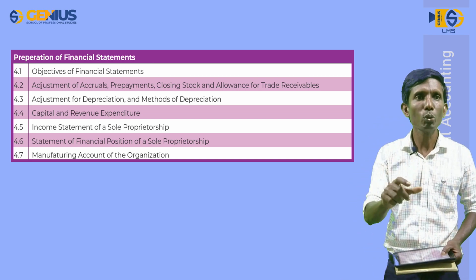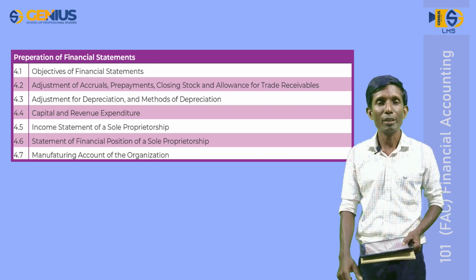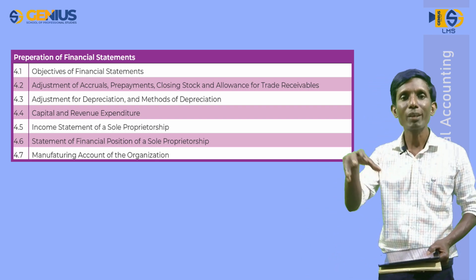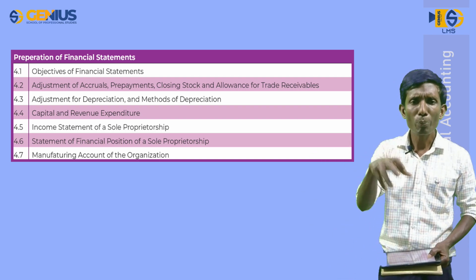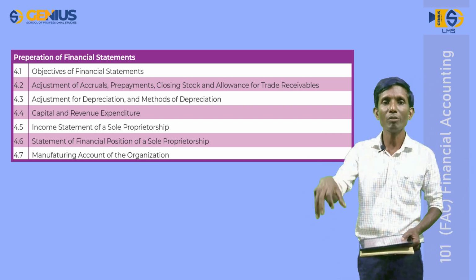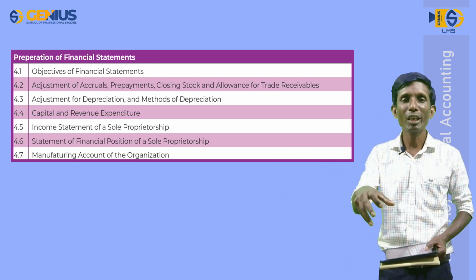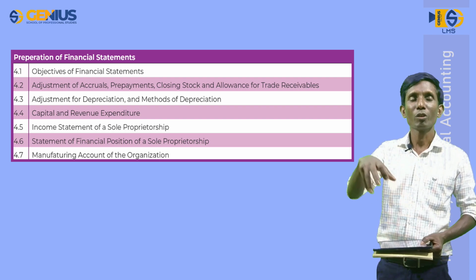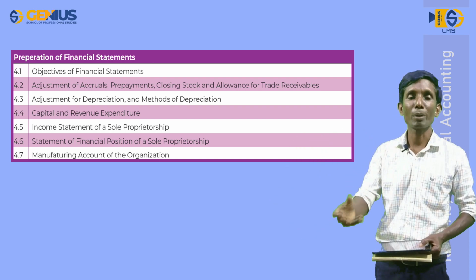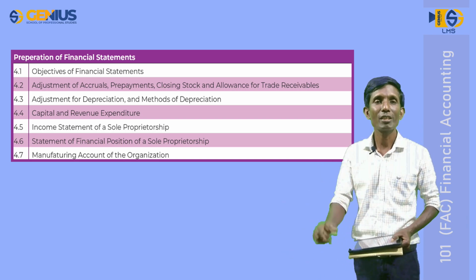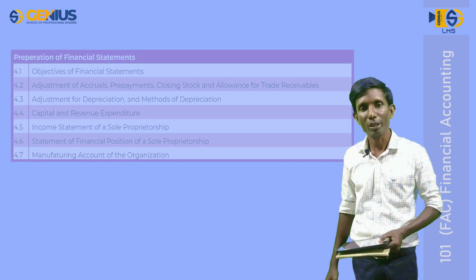In your part 2, in this lesson, you can study how do we prepare financial statement of a manufacturing business. Manufacturing business, a business which convert raw material into finished product. Then you can prepare cost of goods produced by preparing manufacturing cost statement. This is the second part of lesson number 4.